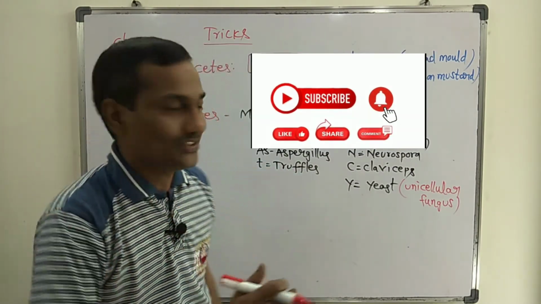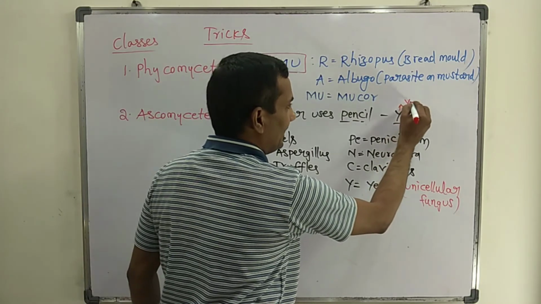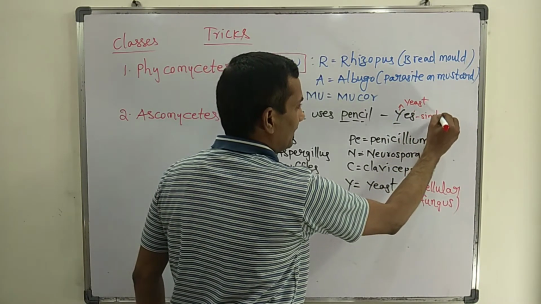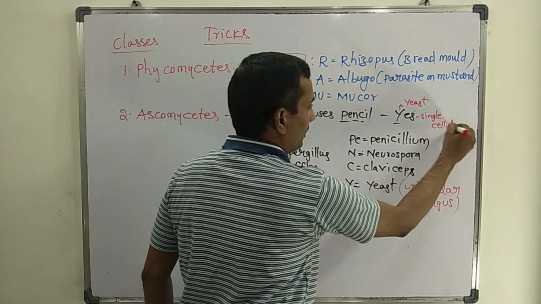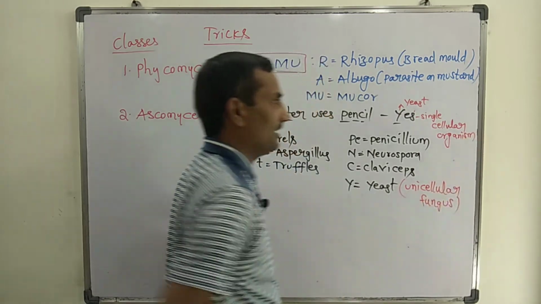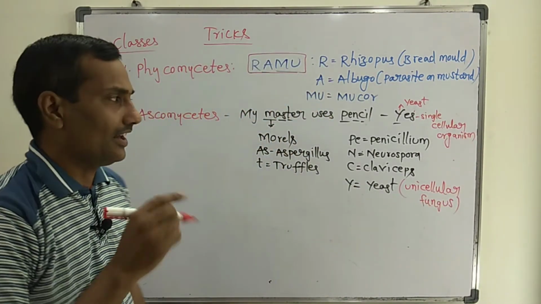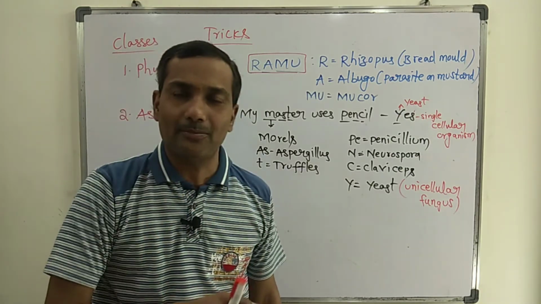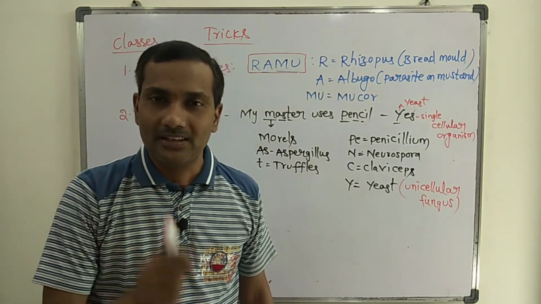How to remember this one? Y stands for yeast. S stands for single cellular organism, otherwise known as a unicellular organism. Single cellular or unicellular. All these examples you can easily remember if you follow this trick.